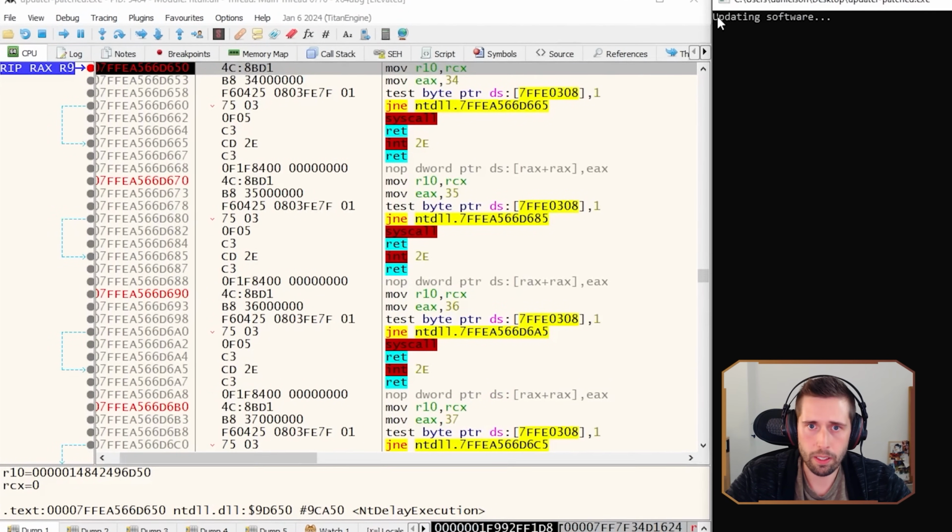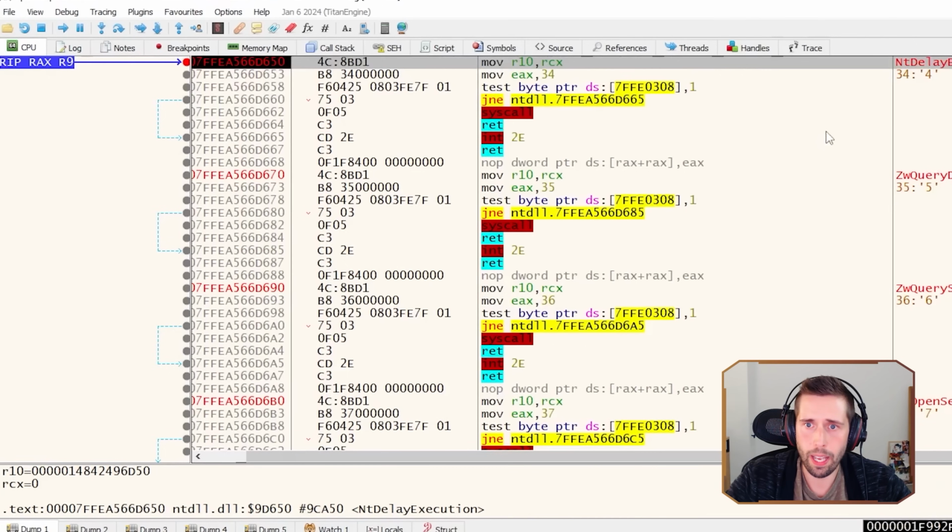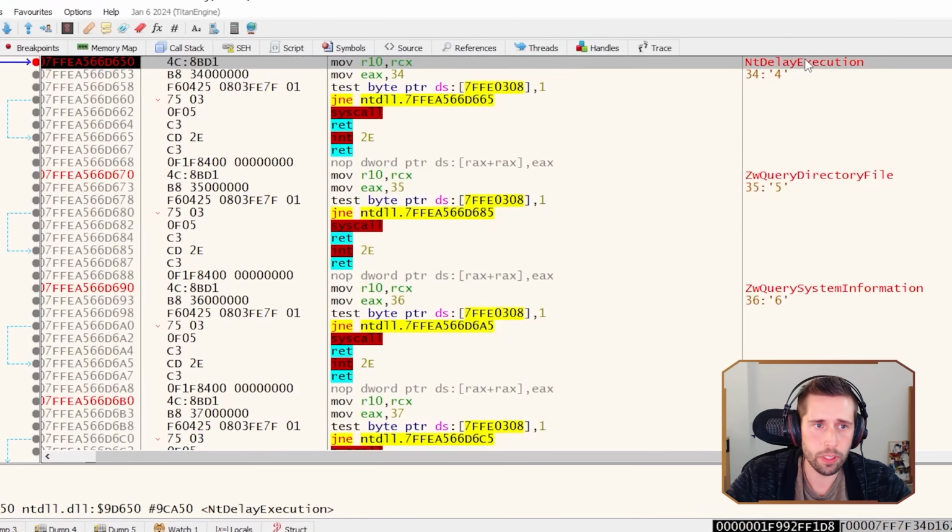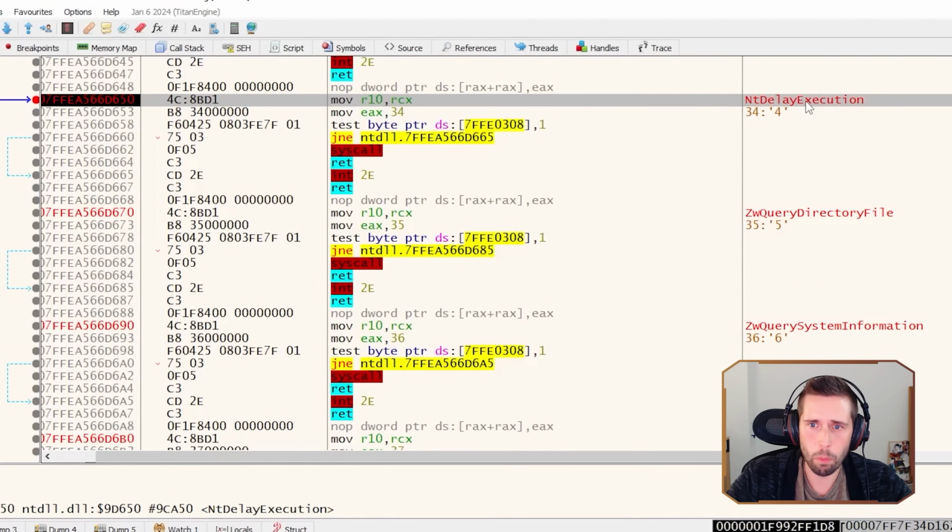And here we see something was printed to the screen, updating software, which you already saw. And we have the delay execution function being called here. What we're going to do though is backtrack in the code a little bit to try to figure out where delay execution is actually being called, because right now we're at the breakpoint where Windows is about to run the actual code for delay execution, which we don't care about. We care about how the malware called it.